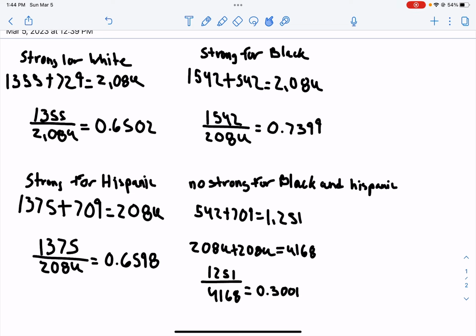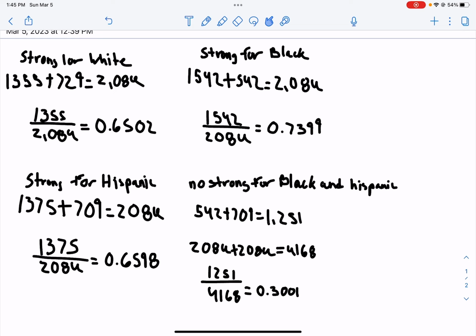Now it changes a little. So my next one was no strong conflict between the rich and the poor for black and Hispanic. So what we had to do first was add the two numbers of the people who believed that there was no strong conflict, which was 542 for blacks and 709 for Hispanics. So once you get this number, it was 1,251.